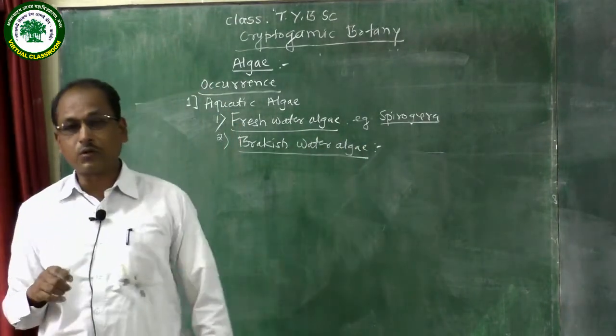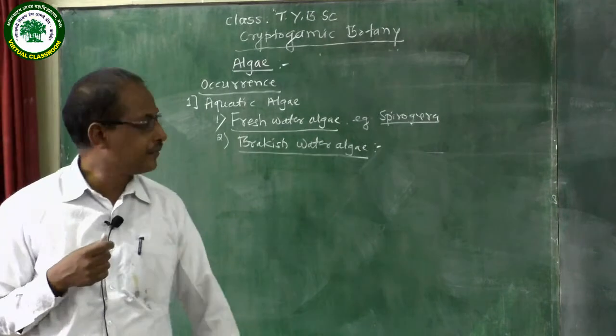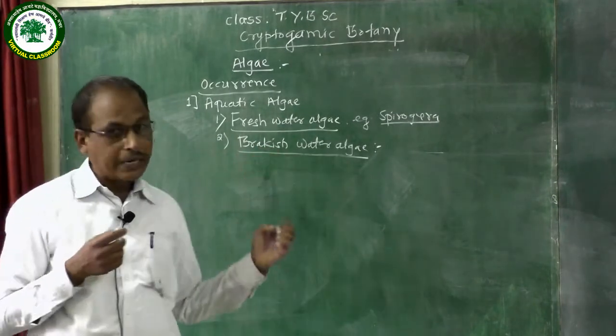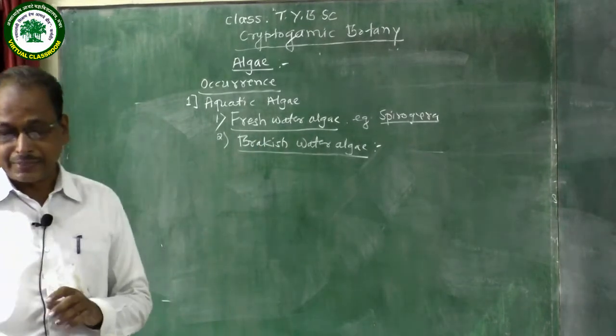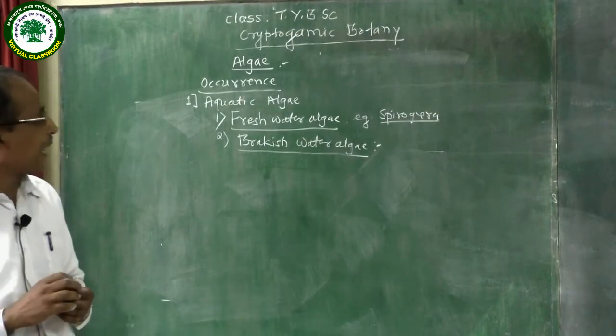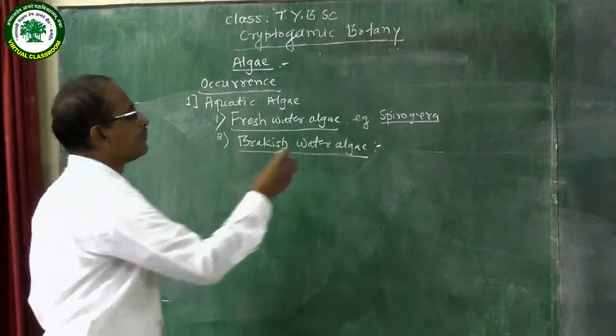Brackish water means that water is not suitable for drinking. That water has less salinity. Example of the brackish water algae is Oscillatoria.